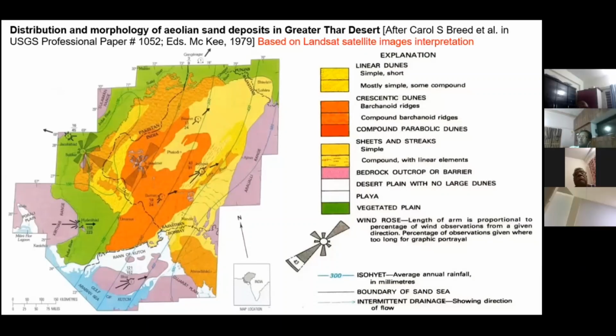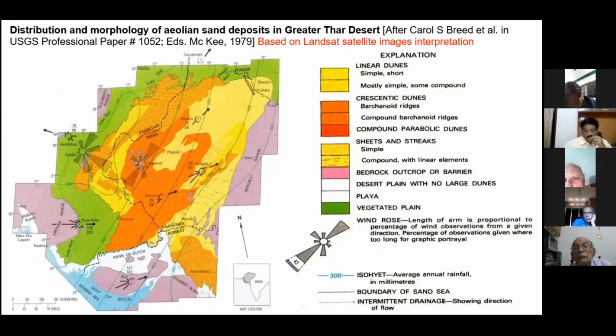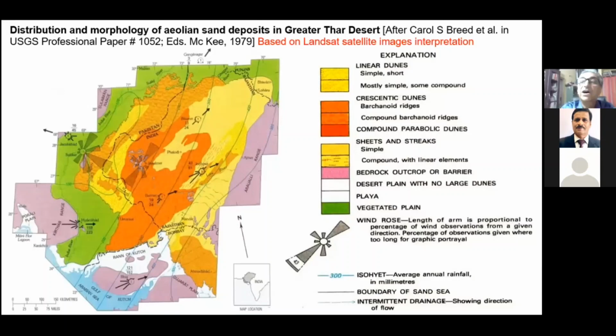So essentially, we see a huge area covered by parabolic dunes. In fact, as I will be explaining again, they are not simple parabolic, they are clustered parabolic dunes. The arms are being shared. They are more rake-like parabolic dunes. So the work was to find out the genetic explanation, how and why this type of parabolic dune has evolved in the Thar Desert. It's a unique landform in the Thar Desert. Nowhere else in the world do we have this type of clustered parabolic dunes. So I'll be explaining more on these aspects.